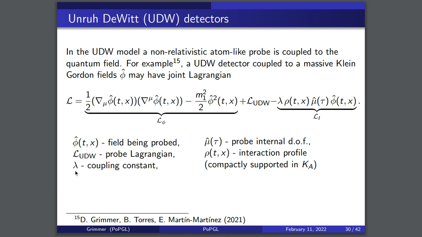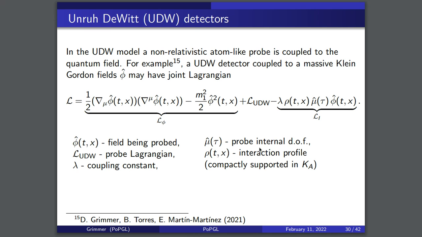There's a coupling constant, and then there's a smearing function, a sort of interaction profile, which you can take to be compactly supported in some region K_a. You can take this to be whatever you like, but let's consider something compactly supported. And then there are these two operators here. The field operator at t and x couples to the probe's internal degree of freedom mu here, which depends on the proper time of the detector, because we're doing it in the interaction picture, right?